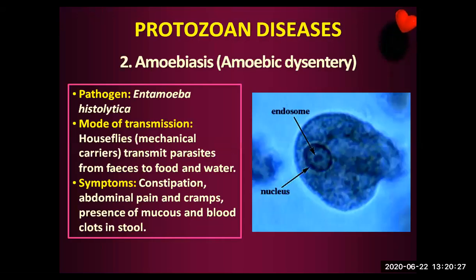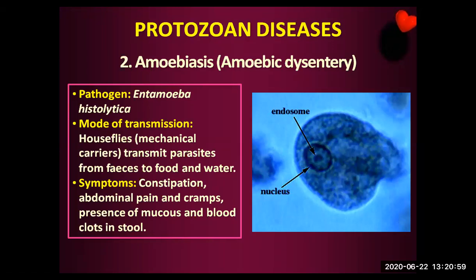So then let's come to amoebic dysentery. Entamoeba histolytica is the pathogen. The mode of transmission is contamination, through food and water. When we say food and water, mechanical vectors come to mind, like in typhoid, as we said earlier, and amoebiasis, ascaris; whatever mechanical vectors help the contamination process. In this particular case, houseflies and cockroaches are the mechanical vectors.